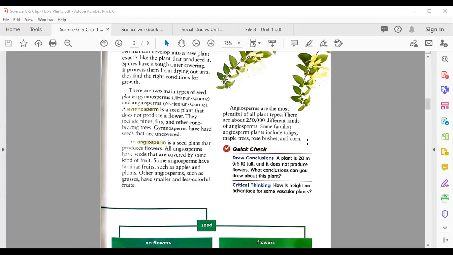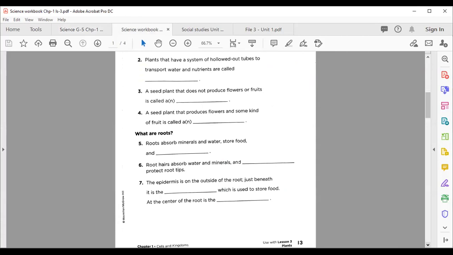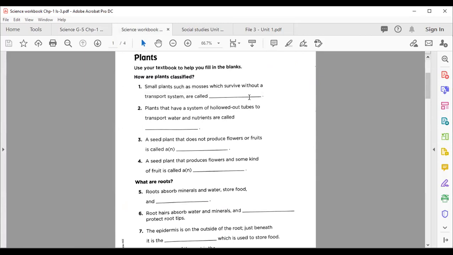Now, after that, my dear students, please open your workbook. The workbook page number in front of you is 13. From page number 13 of your workbook, you need to solve the first 4 fill in the blanks: number 1, 2, 3, and 4. Blank number 1: small plants such as mosses which survive without a transport system are called dash. You need to write the answer here in number 1.